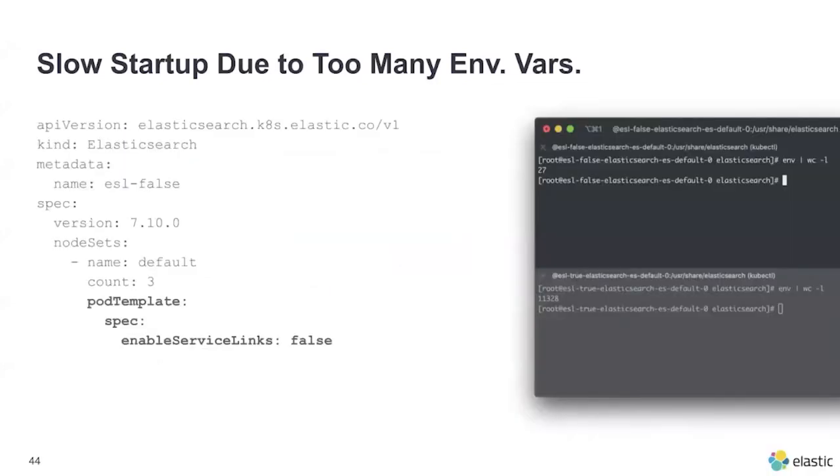Then we try to see the environment variables, and we are a little bit shocked that we have a lot of environment variables. Turns out that it is a Kubernetes legacy feature. Fortunately, it can be disabled by setting enableServiceLinks false. By setting this, Kubernetes will not create environment variables related to, for example, services and other things in the pod. So we can start using only 27 environment variables. And by doing this, we decrease the startup time from 30 minutes to 1 or 2 minutes. So it is really good.